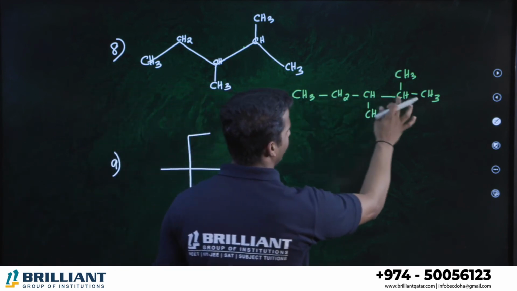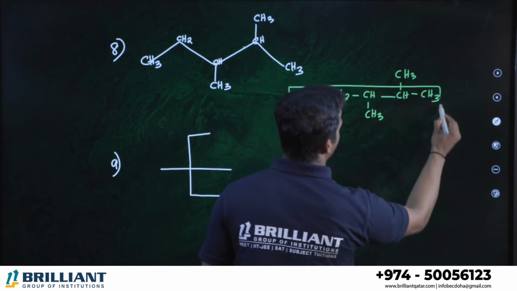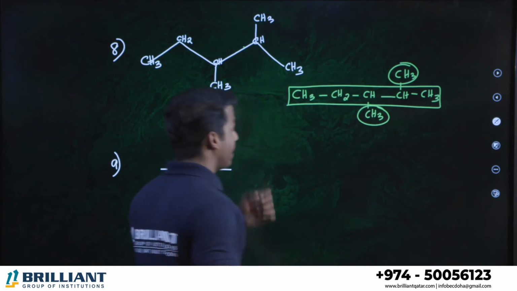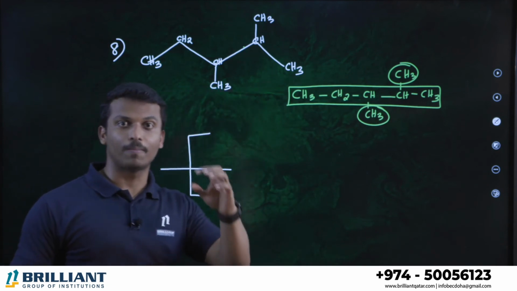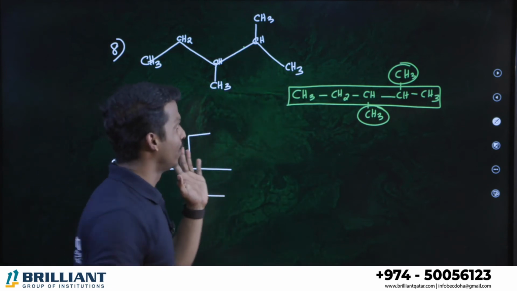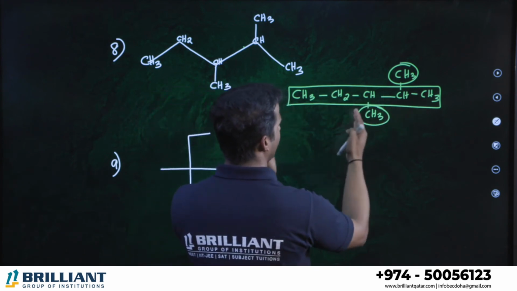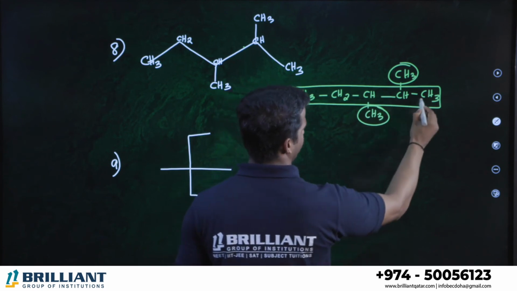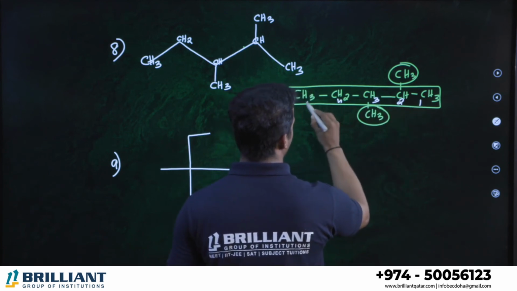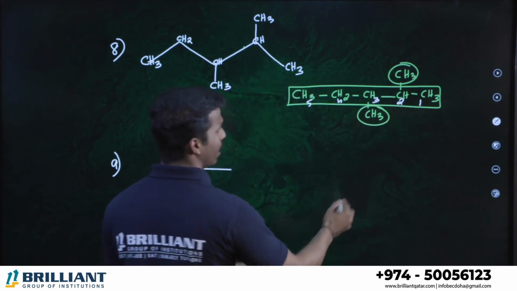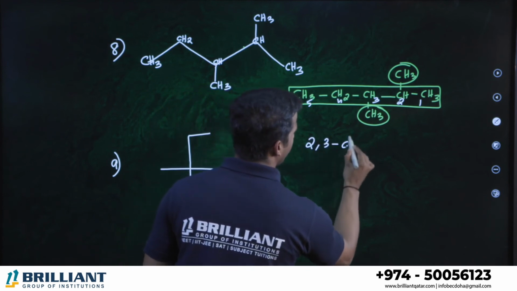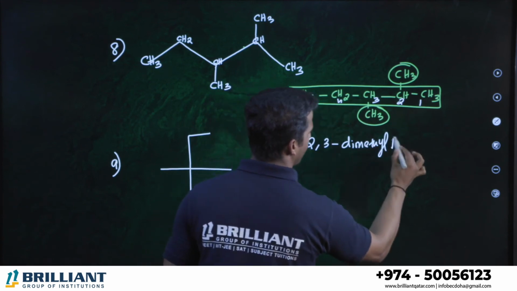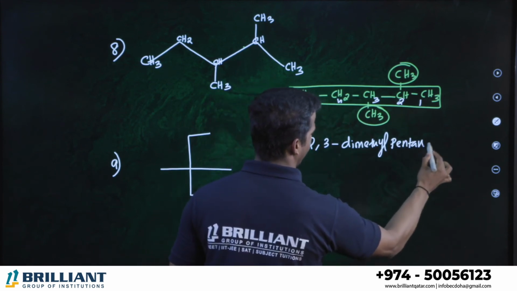So, 1, 2, 3, 4, 5. Maximum carbon chain is 5. This is methyl and methyl. From where can we start numbering? The branches should get the least number. If you number from left to right, I think it is 3rd and 4th position. But right to left, it is 2nd and 3rd position. That is better. 1, 2, 3, 4, 5. Both are the same branch, right? Okay, therefore 2,3-dimethyl. What is the parent chain? 5 carbon containing chain. We will call it pentane.